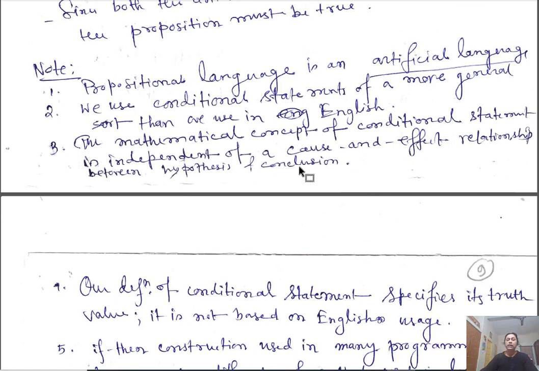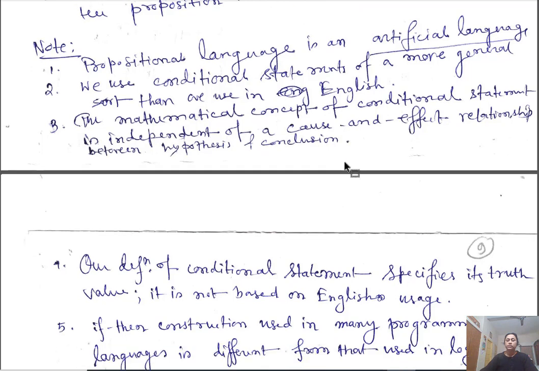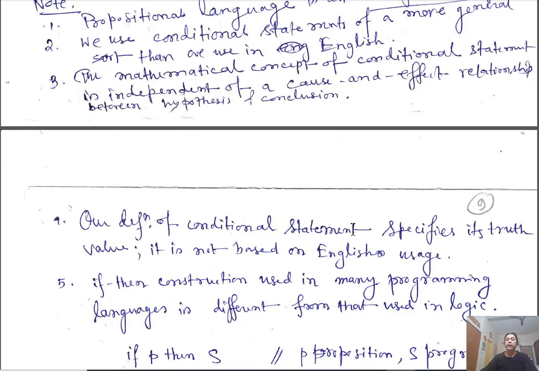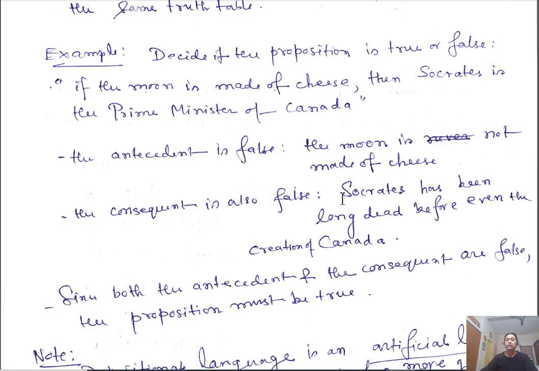So this is essentially your propositional language, an artificial language. For a conditional statement P implies Q, it specifies a truth value. It is not based on English usage.